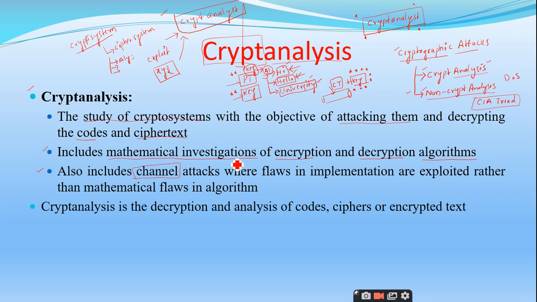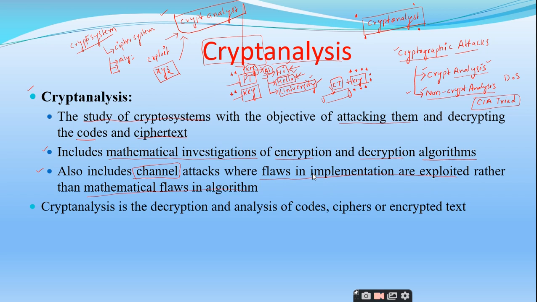So in addition to the exploitation of the encryption and decryption algorithms, the cryptanalyst can also attack the channel, and thereby identify flaws in implementation rather than the mathematical flaws of the algorithm, right? Is it clear up to this point?